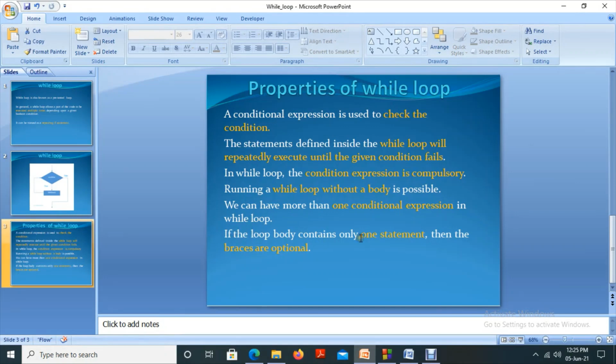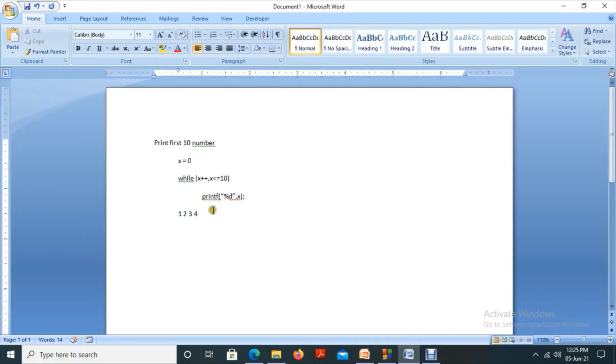If the body of a loop contains only one statement, then braces are optional. It is not necessary, because in the body we have only one statement, so braces are not necessary. But it's optional, in the sense you can give braces here, nothing wrong with that. But a good programmer will not write like this because only one statement is there. No need to write it with the help of a brace.